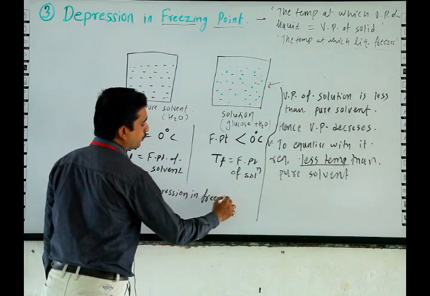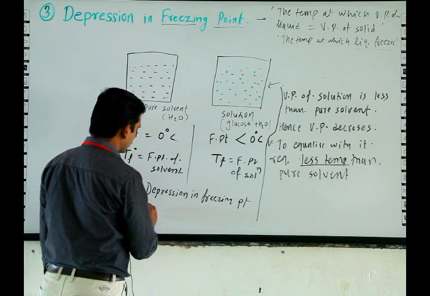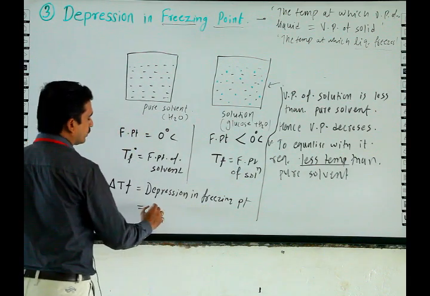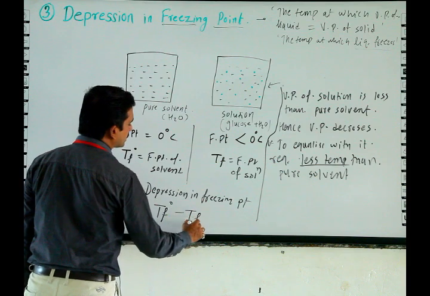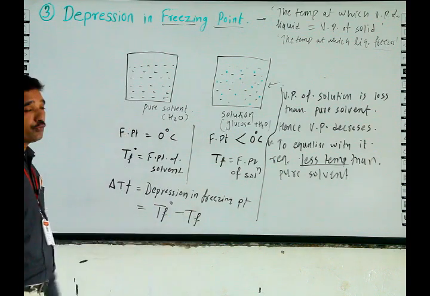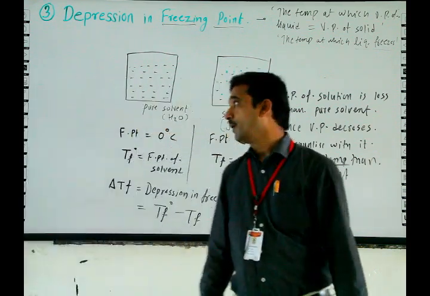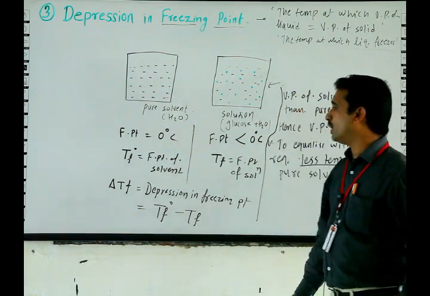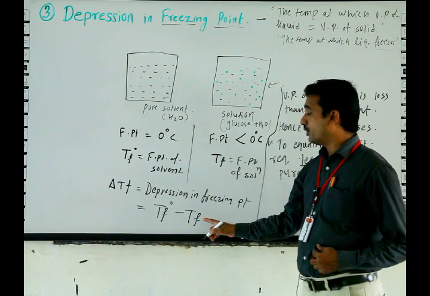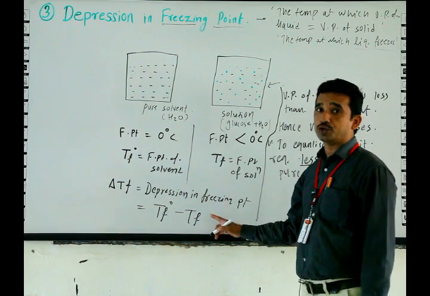Depression in freezing point equals TF naught minus TF. TF naught is the freezing point of pure solvent, while TF is the freezing point of solution.